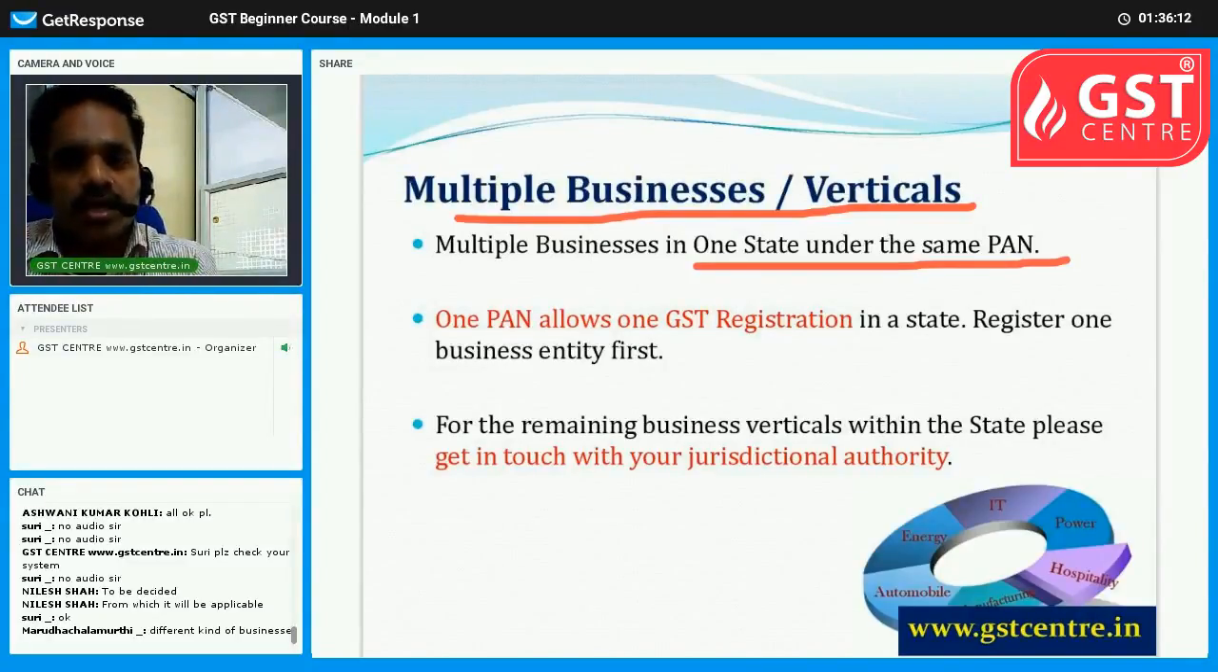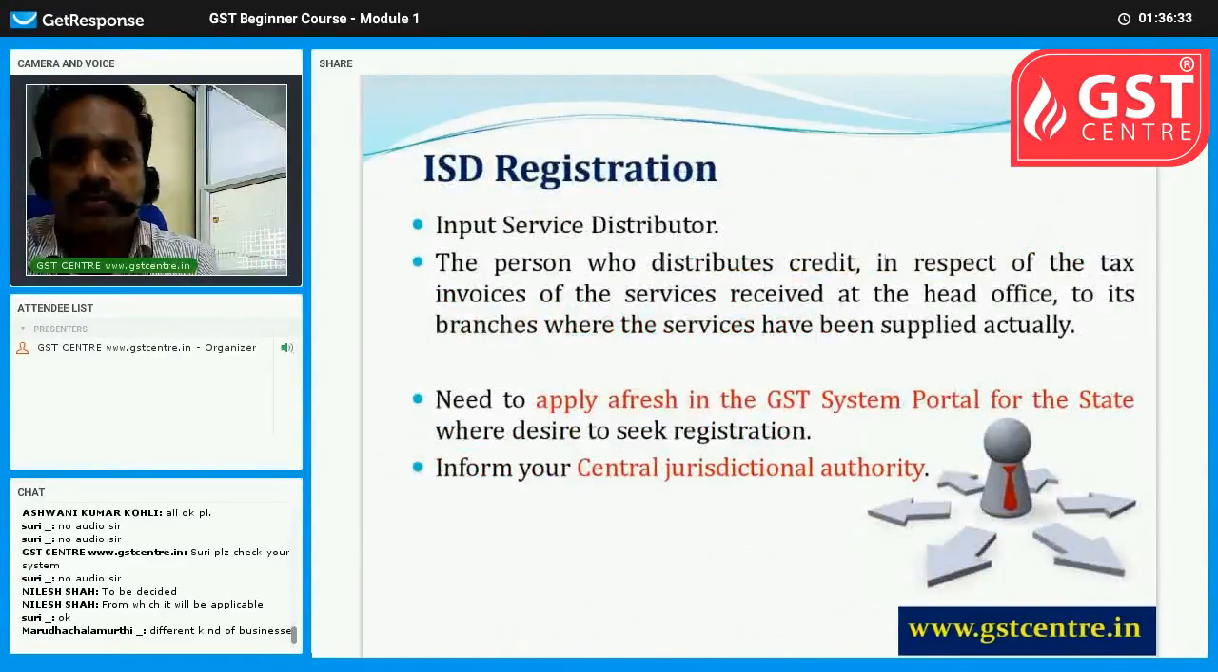For the remaining business verticals, suppose we have registered for the supermarket business, but what needs to be done for the textile manufacturing unit, you can contact the concerned department. There is a lot of training going on for them, so they will answer and help you.